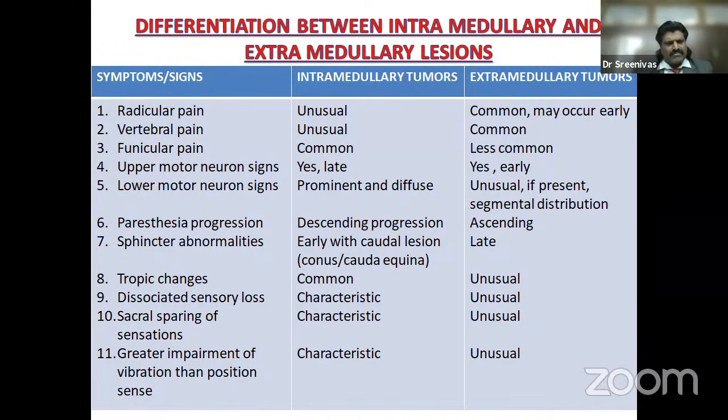extramedullary lesion. Greater impairment of position and vibration sense is characteristic of an intramedullary lesion. The posterior column is placed within the spinal cord, the posterior cord, especially in cervical spondylosis, where you have the gait ataxia, where they have imbalance in walking. The position, vibration, joint sense gets affected first. Very characteristic of intramedullary lesion, and it is unusual in extramedullary lesion. Very important question: the difference between intramedullary and extramedullary, and between conus medullaris and cauda equina.